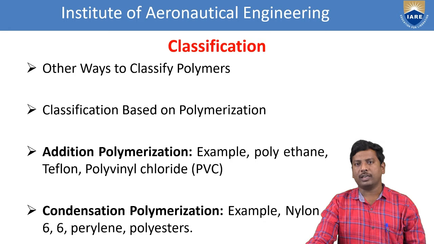Now, the classification based on polymerization. Mainly there are two types: addition polymerization and condensation polymerization. Polythene, Teflon and polyvinyl chloride come under the category of addition polymerization. And for condensation polymerization, nylon 66, perlon and polyesters come under the category of condensation polymerization.